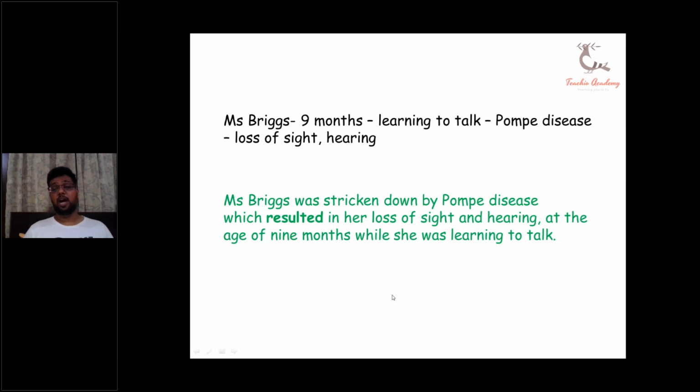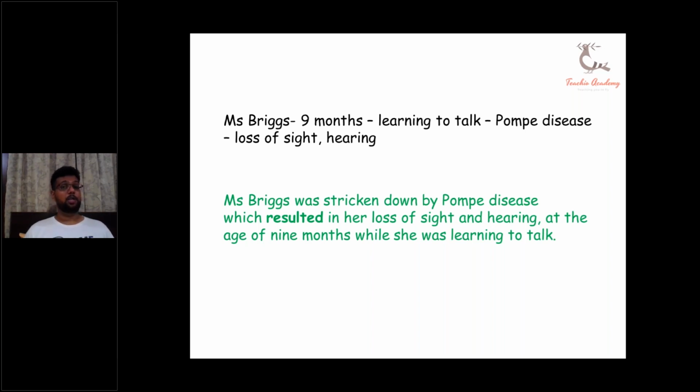Miss Briggs was stricken down by Pompe disease. Now, this is another word that you can use if you want to avoid suffer. Was stricken down by Pompe disease. In your case, Faisal, diagnosed with Pompe disease. Stricken down by Pompe disease, which resulted in her loss of sight and hearing at the age of 9 months while she was learning to talk. So what we have done here is that we haven't left anything. We have made use of everything, and we have maintained proper usage of punctuation marks here.